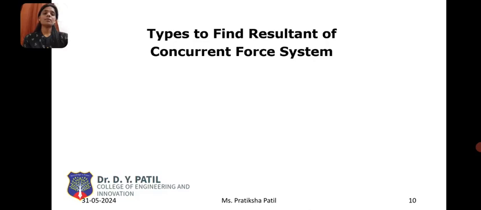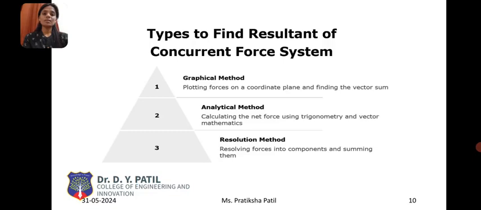Then, as we are seeing, what is a concurrent force system? How do we find the resultant of a concurrent system, how to represent all the forces by a single force, called the resultant? So these are the methods. First is the graphical method, where we plot the forces along the x and y directions and measure the forces.